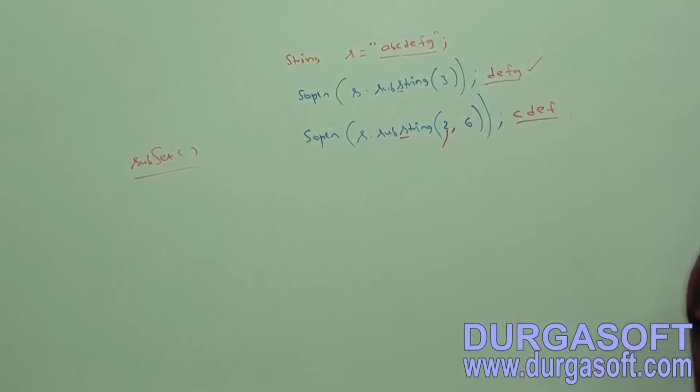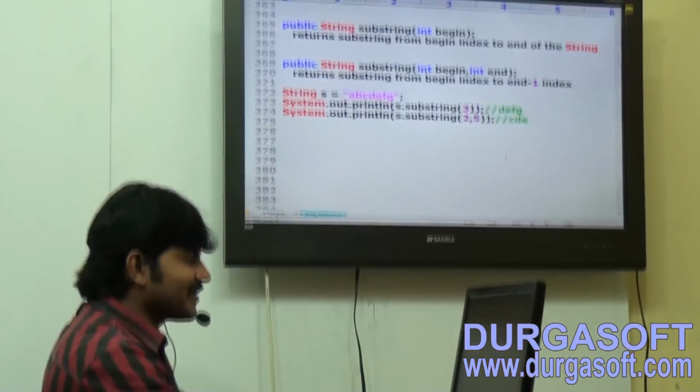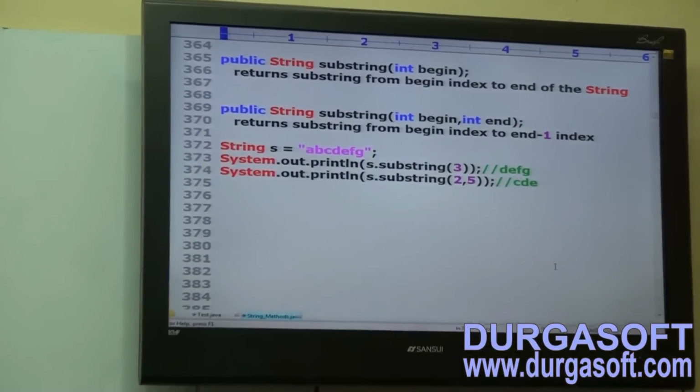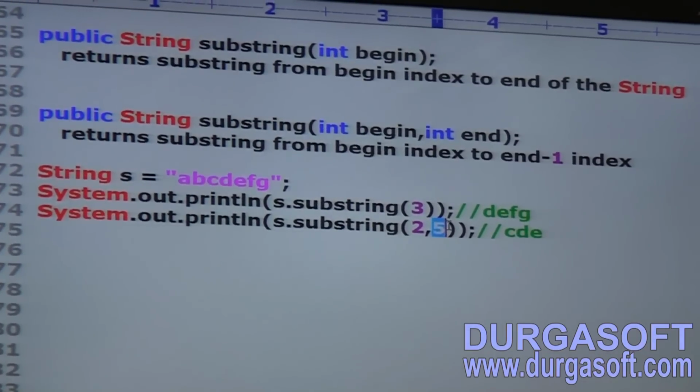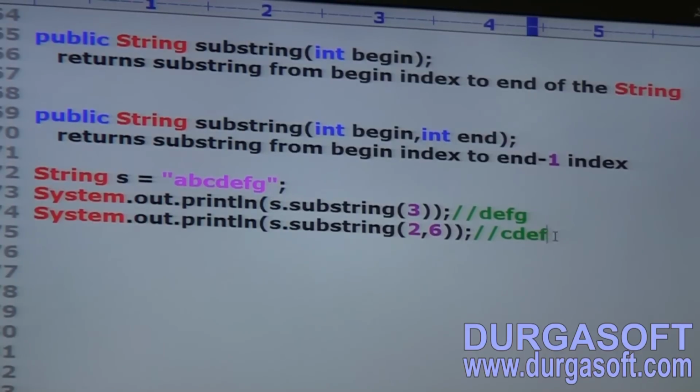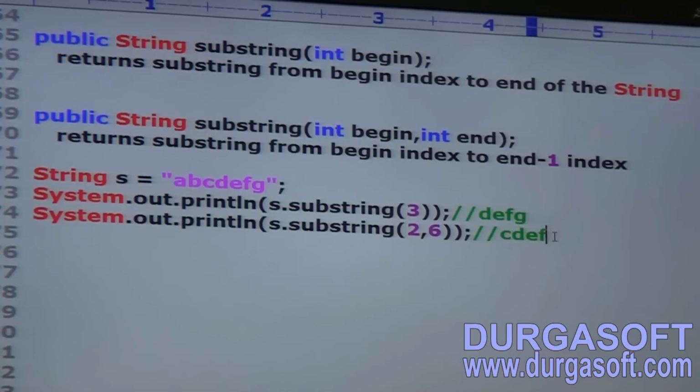Okay, and here see, take this code. Public String substring(int begin): returns a substring from begin index to the end of the string.